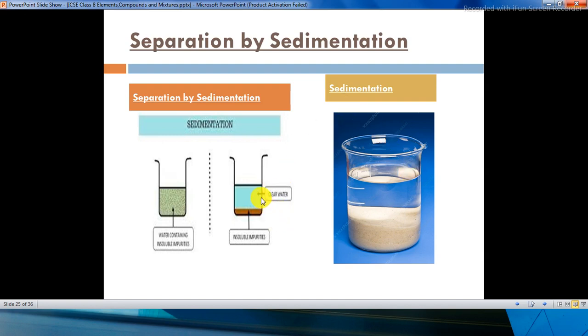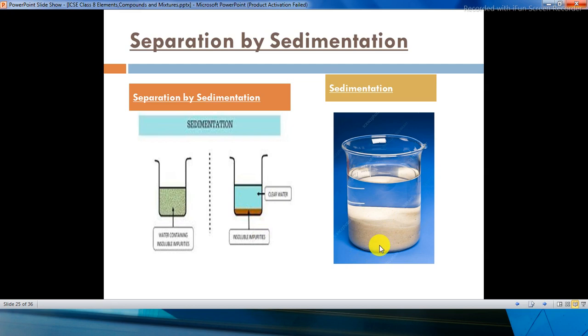Here in the picture you can see it clearly that this is muddy water, and here after it has settled down, you can see the impurities have settled down at the base and this is the clear water which you get. It's very clear in this diagram.